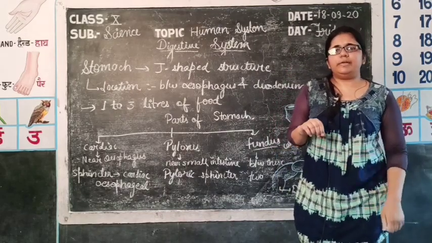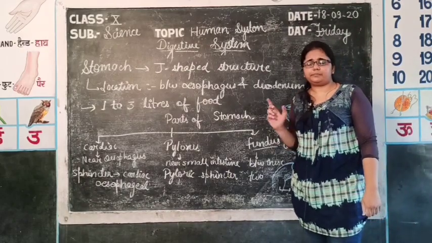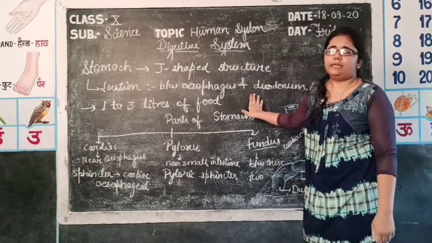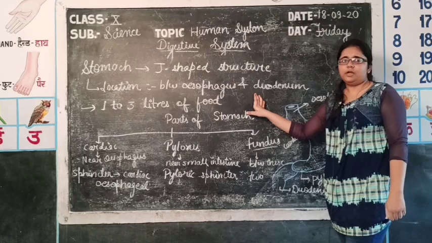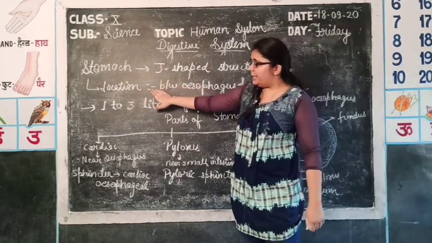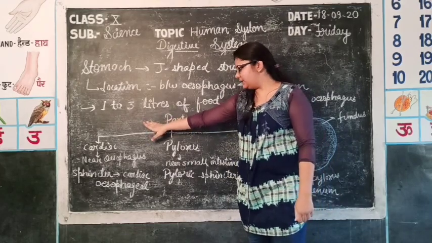There is also one acidic substance, that is HCl, which is secreted in the stomach, which helps in digestion because it converts proenzymes, that is the inactive form of enzymes, to an active form by which food digests. Stomach can store 1 to 3 liters of food for 4 to 5 hours.